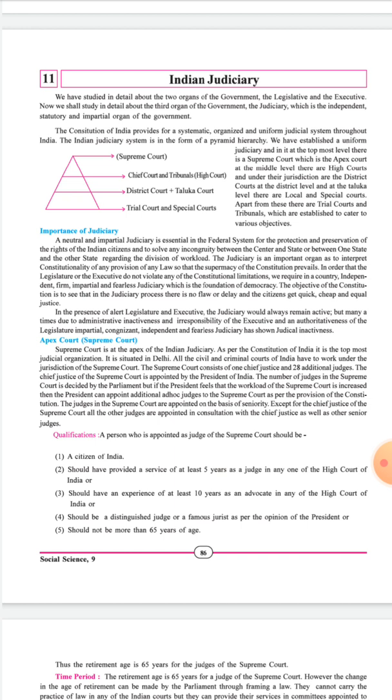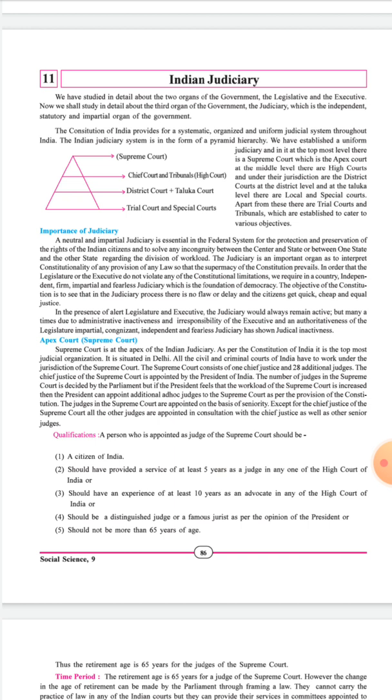Sometimes, due to inactiveness in the administration, irresponsibility of the executive and authoritative behavior of the legislature, the judiciary may not be able to remain fearless, independent and impartial.